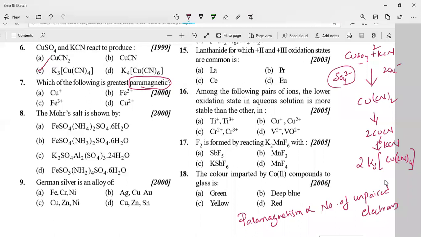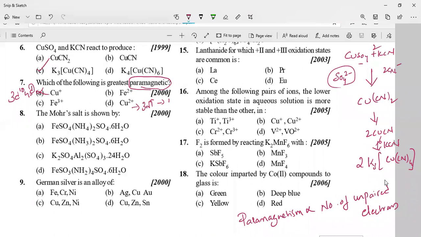If you take copper, the electronic configuration of copper is 3d10 4s1. If you remove one electron, you are going to get 3d10, so in this there is no unpaired electron. Next, if you take Cu+2, you have to remove two electrons, so you get 3d9. Only one unpaired electron is present.